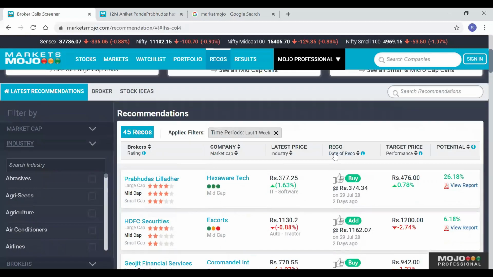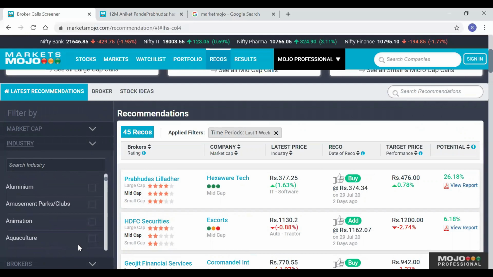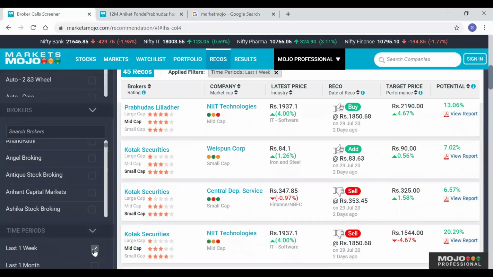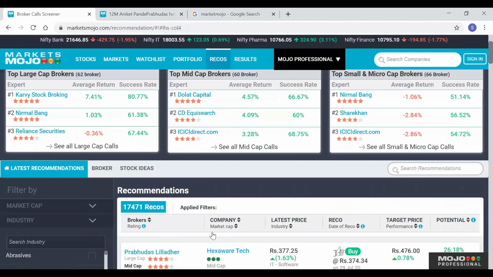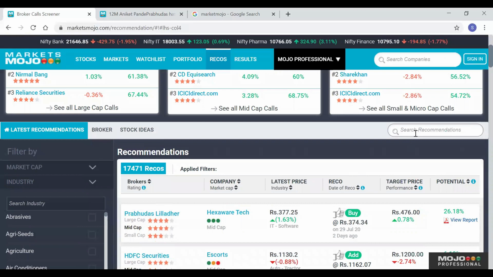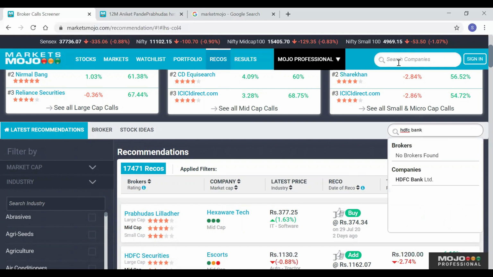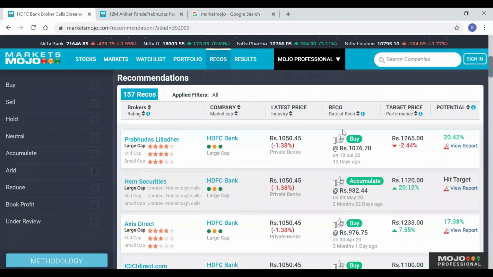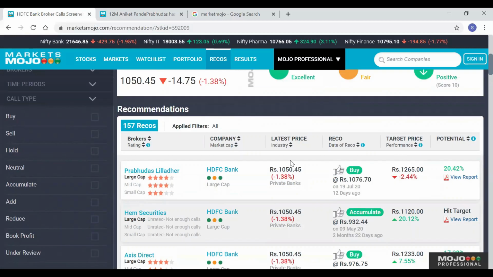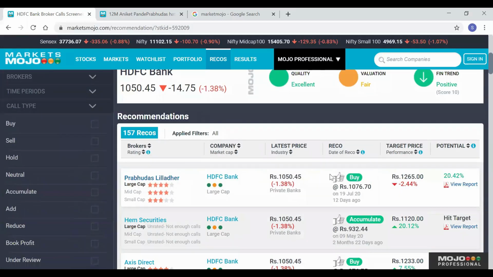Now, having said that, let us see how to search for a particular stock. I have taken all recommendations, around 17,000 recommendations in this one. Suppose I want to search for HDFC Bank recommendations. If I search here, there are two search buttons. One is search companies and another one is search recommendations. If I click HDFC Bank, I get HDFC Bank. When I select HDFC Bank, it will display whichever brokers have recommended HDFC and released research reports.